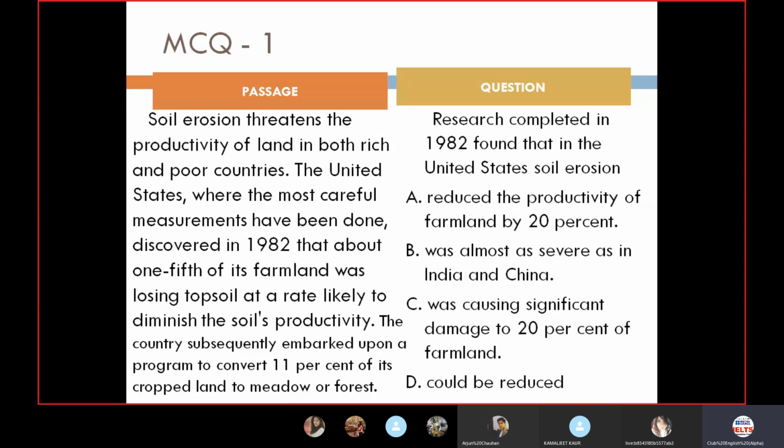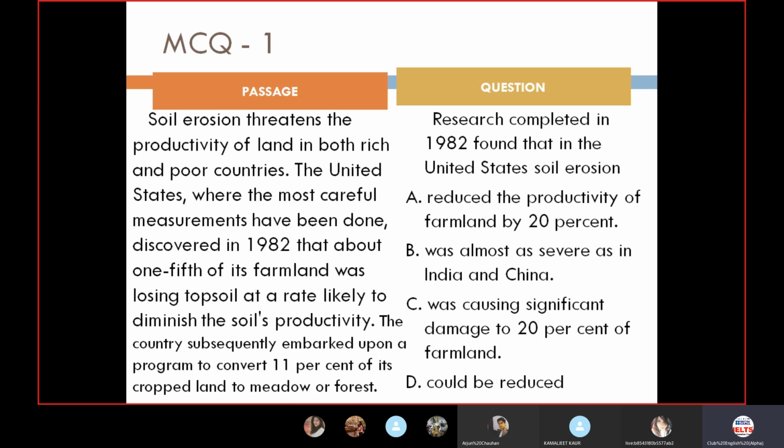The United States, where the most careful measurements have been done, discovered. So in the US, a lot of various types of measurements have been done and researches have been conducted, is what I can make out. Now I'm decoding it in my own language. So the US people discovered that around 1982, about 1/5 of its farmland, so for suppose they have 100 acres, so we are talking about 20 acres of farmland, was losing topsoil.